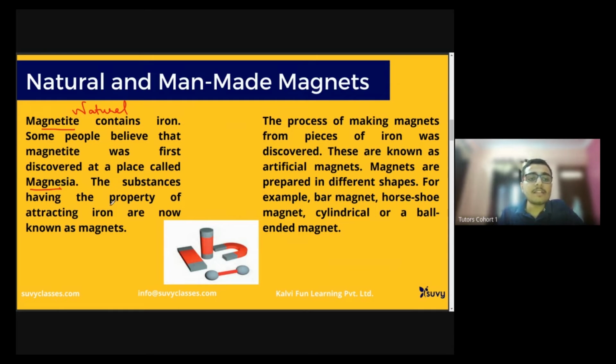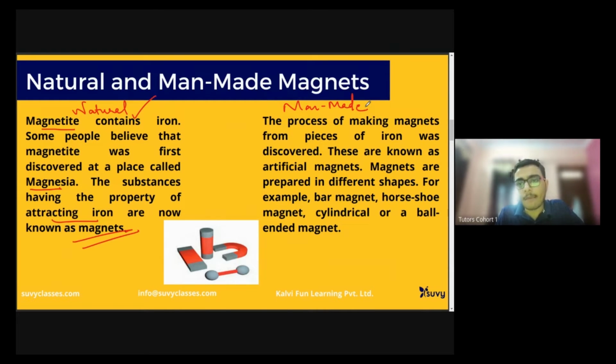So the substances having the property of attracting iron are known as magnets, but not necessarily irons. Natural magnets we have discussed; now we are moving towards man-made magnets, which are made by man.